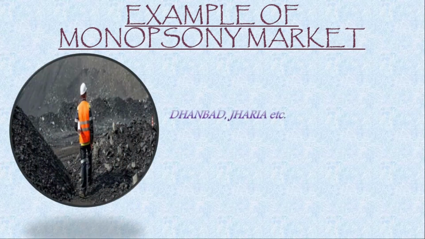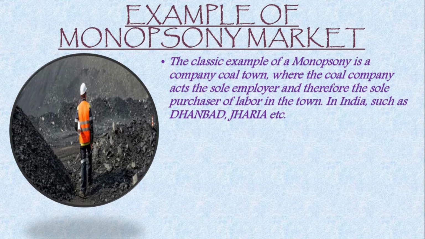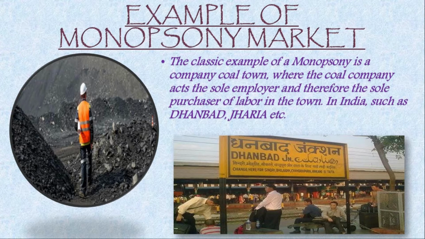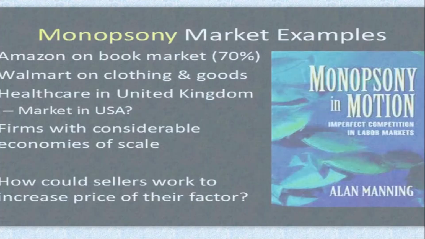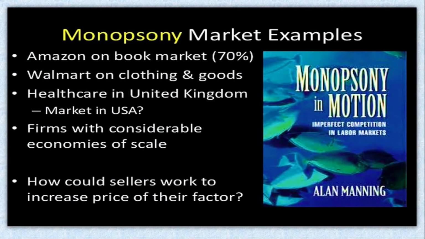The classic example of monopsony in India is a coal town, where the coal company acts as the sole employer and therefore the sole purchaser of labor in the town, such as Dhanbad, Jharia, etc. There are many other examples of monopsony markets, like Amazon in the book market, Walmart in clothing and goods, healthcare in the United Kingdom, and firms with considerable economies of scale, etc.